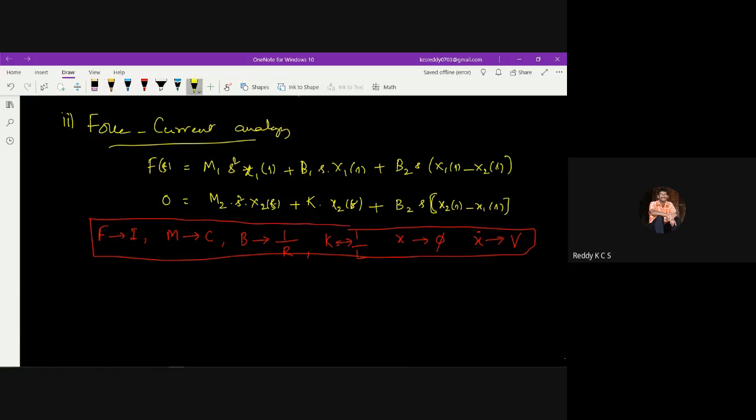Now we'll move to writing the equivalent equations where F is replaced with current, right?